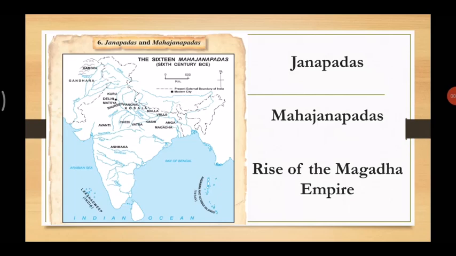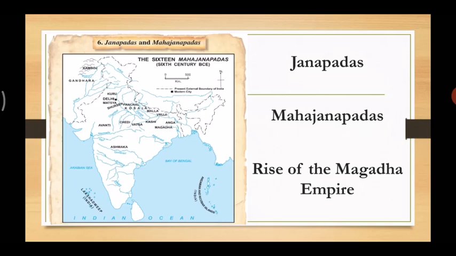So today we will begin with a chapter in history. The name of the chapter is Janapadas and Mahajanapadas. Today in this topic we will cover the points: Janapadas, Mahajanapadas, and the rise of the Magadha Empire.